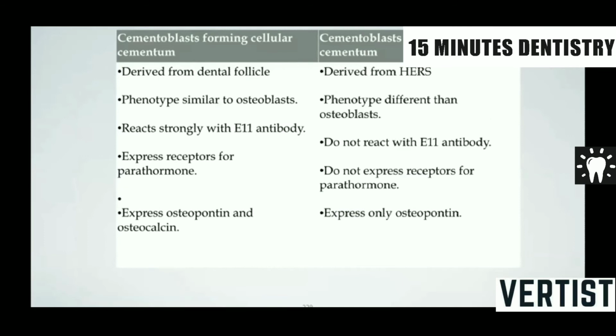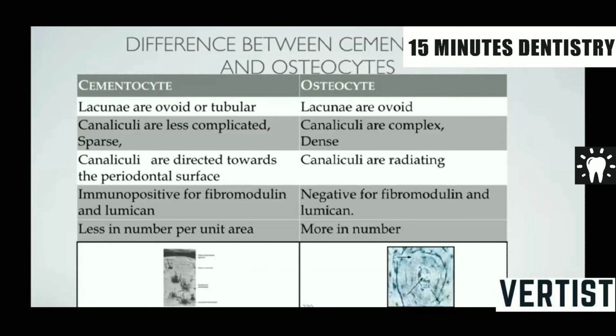So there are some differences between cementoblasts forming cellular cementum and cementoblasts forming acellular cementum. Cementoblasts forming cellular cementum are derived from the dental follicle. They have a similar phenotype to osteoblasts. They express receptors for parathormone and they express osteopontin and osteocalcin. The cementoblasts forming acellular cementum are derived from Hertwig's epithelial root sheath. Phenotypically, they are different from osteoblasts. They do not express receptors for parathormone and they express only osteopontin and not osteocalcin. There are some differences between these cells.